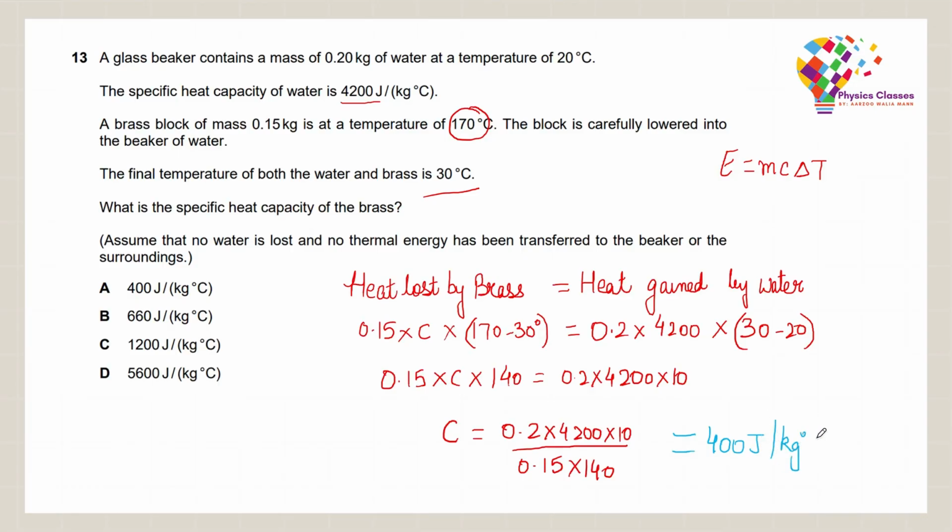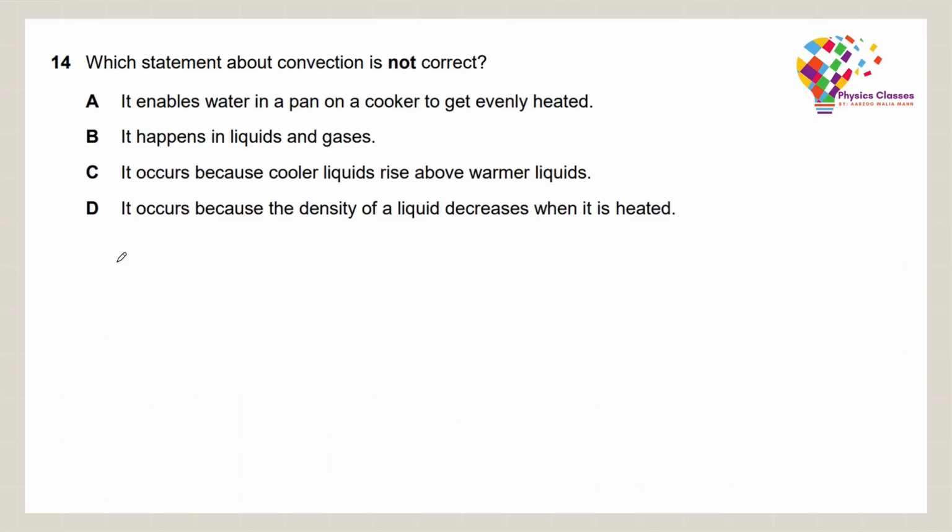Now let's move on to question number 14. Which statement about convection is not correct? Option A. It enables water in a pan on a cooker to get evenly heated. Option B. It happens in liquids and gases. Option C. It occurs because cooler liquids rise above warmer liquids. Option D. It occurs because the density of a liquid decreases when it is heated. So let us look at option A firstly.